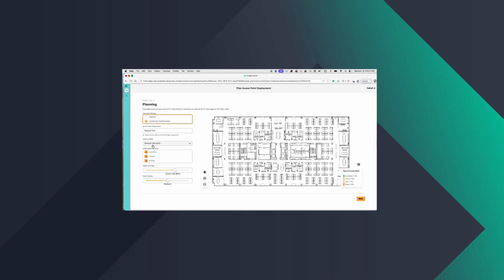By default, we are using AP 635s, and we plan to change the default APs as and when there is a better AP available. You can also select which bands you want to choose for your coverage. For now, I'll just use 5 gig. You can mention how well you want the coverage to be. Should it be poor? I'm sure nobody will choose poor.